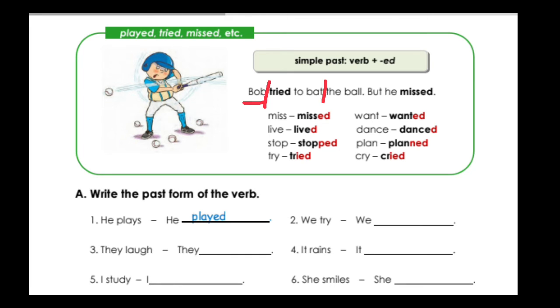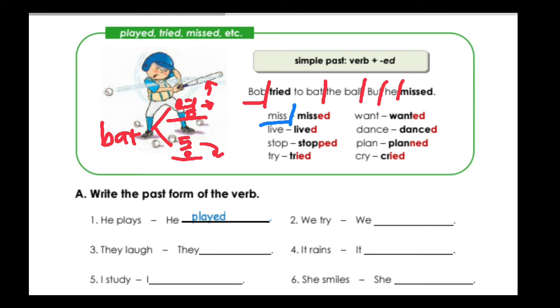Bob tries to bat the ball, but he missed. Now, bat has two meanings. One for the noun, one for the verb. If it's a noun, it means 야구 방망이. If it's a verb, it means 공을 치다. And now, let's see. There's a word miss. And then, since all these things are regular, which is 규칙 동사, you have to put ed.